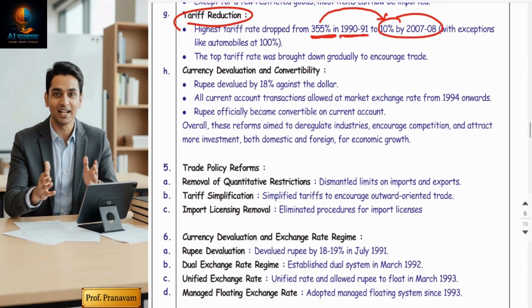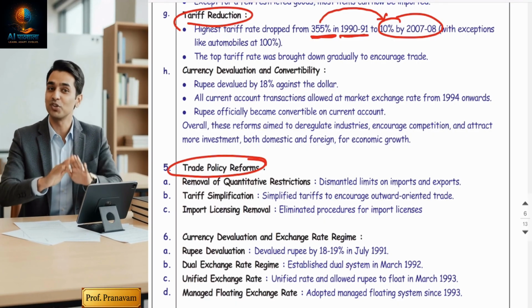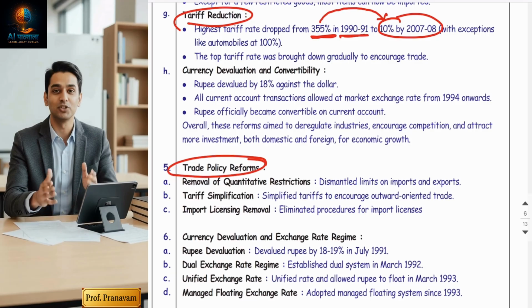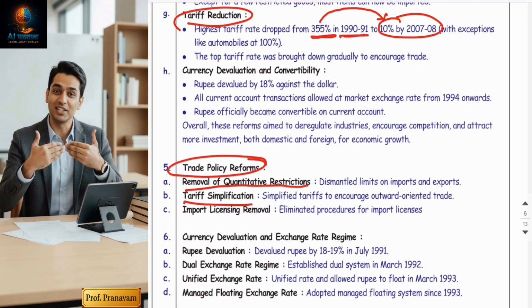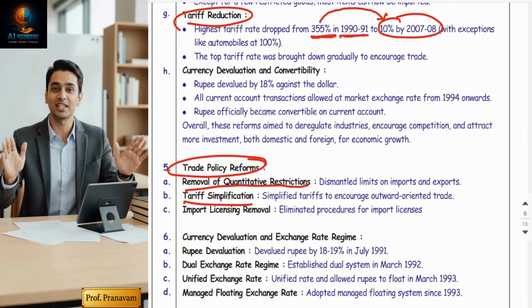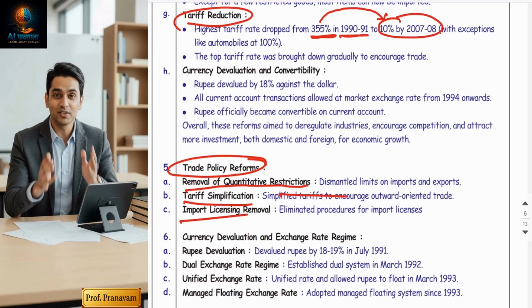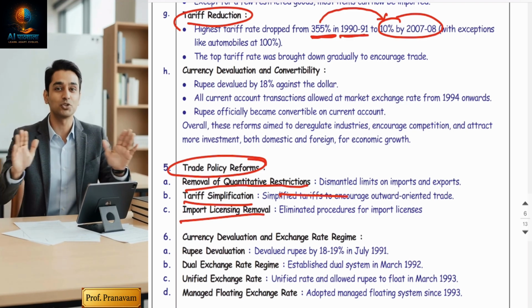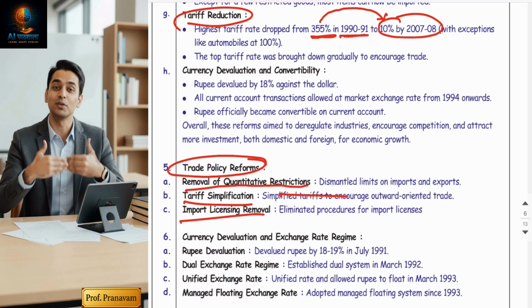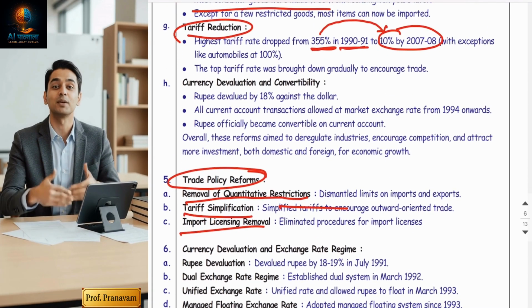Next, friends, is trade policy reforms. Trade policy reforms related to import restrictions have been removed. The government has removed quantitative restrictions. Tariff simplification has been done, as I told you, from 355% to 10%. Import duty has been reduced. Import licenses have been removed. The import license procedure has been liberalized. People get import licenses easily and they can import goods. So these were the external trade liberalization related matters.